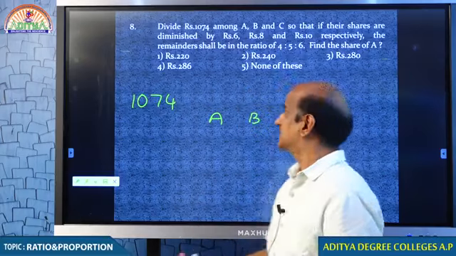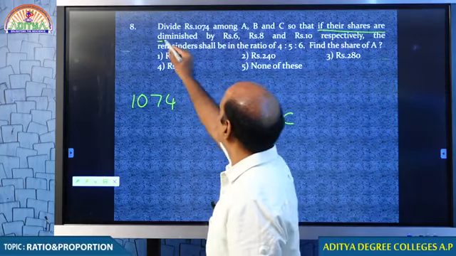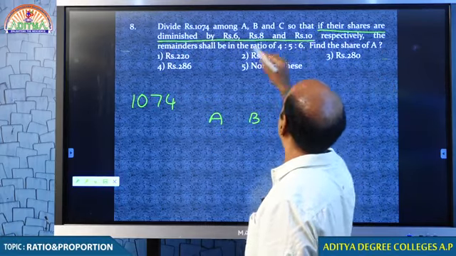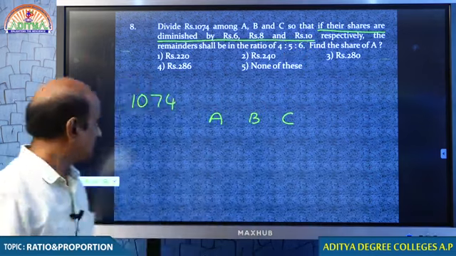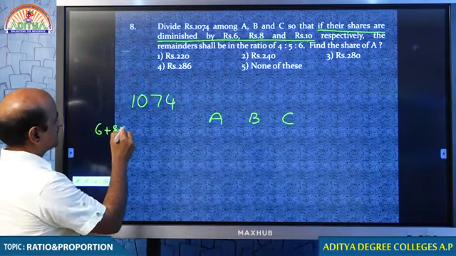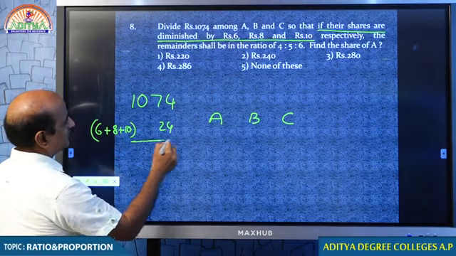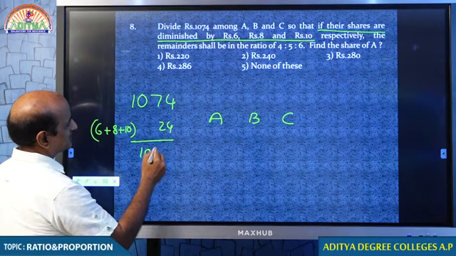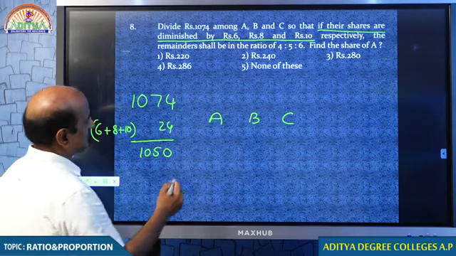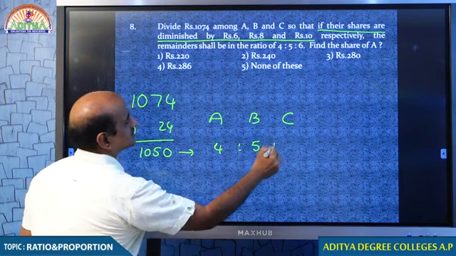Tell me what condition is given. If their shares are diminished by 6 rupees, 8 rupees and 10 rupees respectively, if 24 rupees is diminished in total, then the ratio will be 4:5:6.